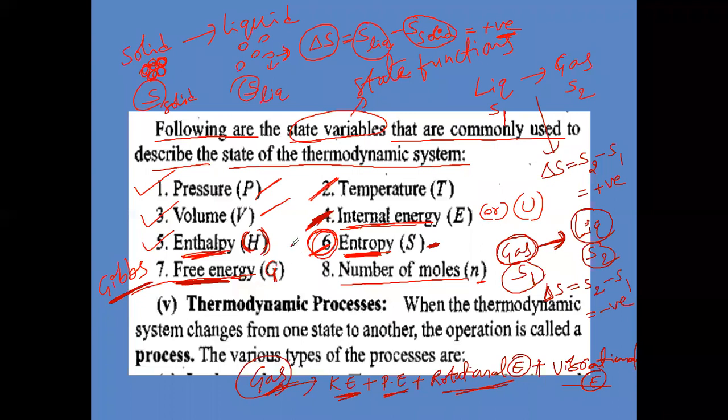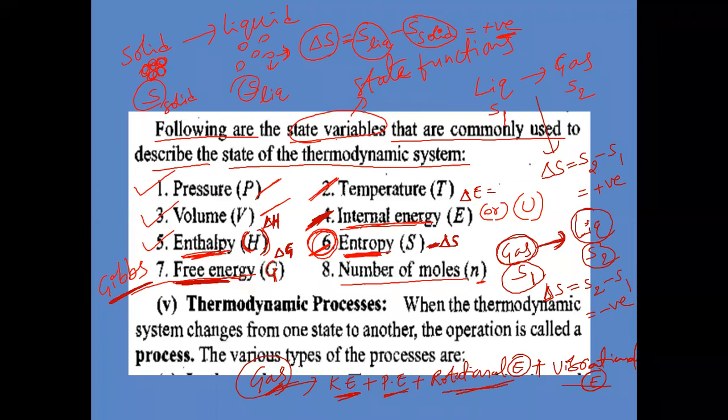Okay, next. Now, if you want to take delta H of any process, how to take delta H? Final enthalpy minus initial enthalpy. And delta G, if you want to calculate, how to do? Final G value minus initial G value. And how to get delta S value? Final entropy minus initial entropy. And how to take delta E? Final internal energy minus initial internal energy.